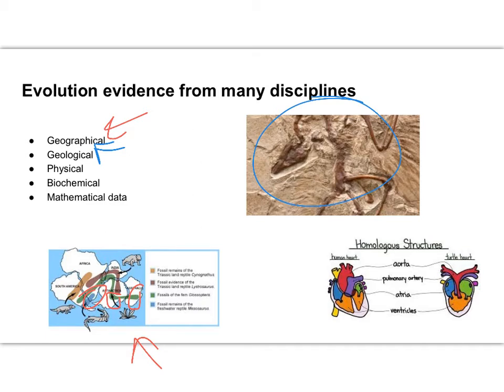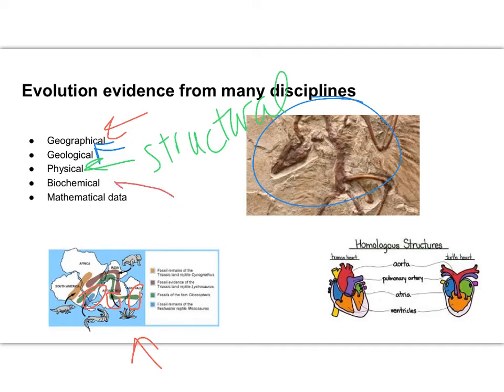Another way that evolution can be supported with evidence is physical, or you can maybe think of it as structural evidence. Things like homologous structures, vestigial structures. Again, we're going to talk about each one of these in detail as we move further through. Okay? We also have biochemical evidence.